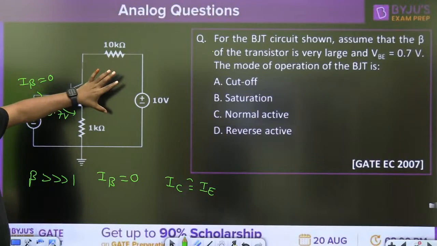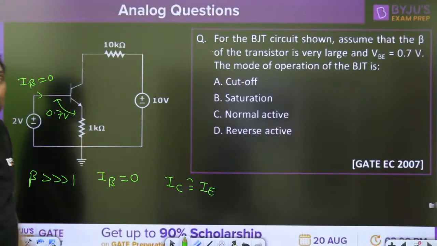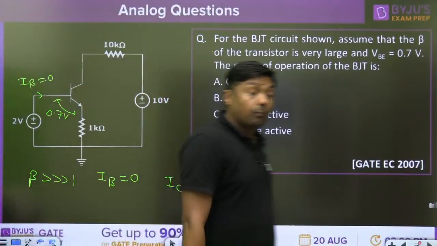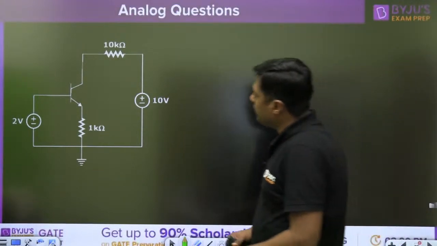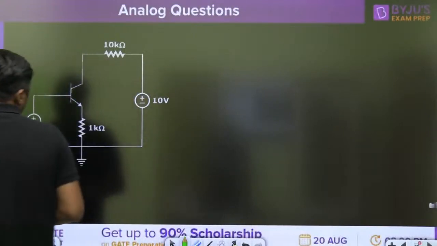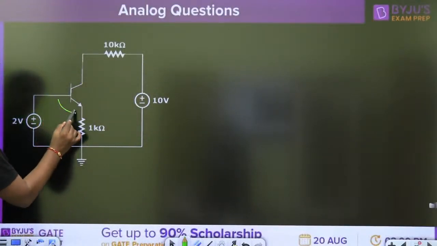So directly now some number of students will give the answer, sir, it is in normal active mode. Okay. But you have to check. How are we going to check this transistor? Very simple. First of all, let this be the 0.7 volt.